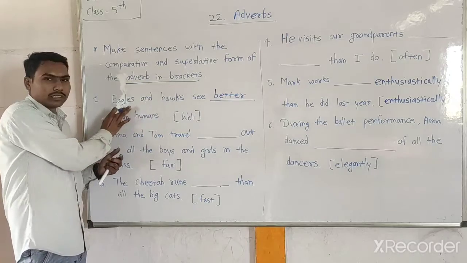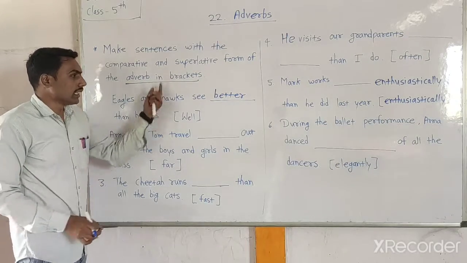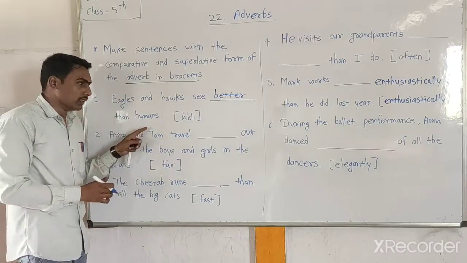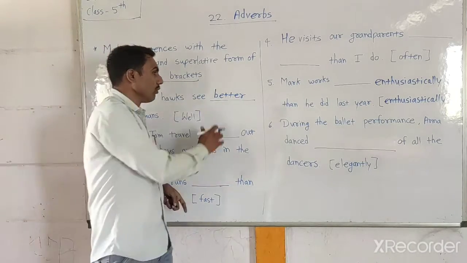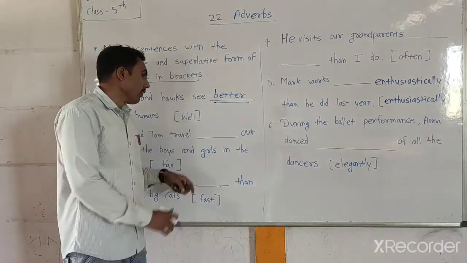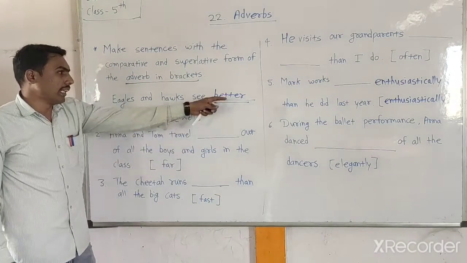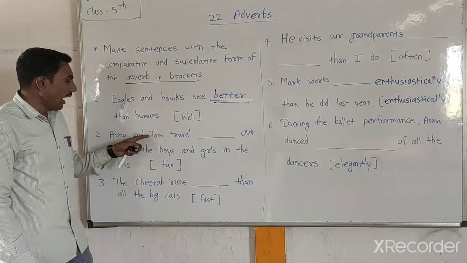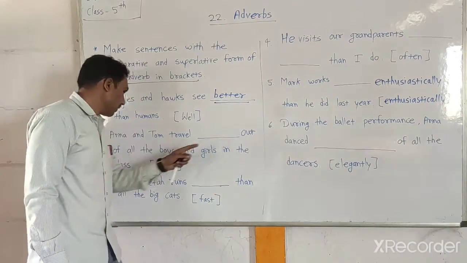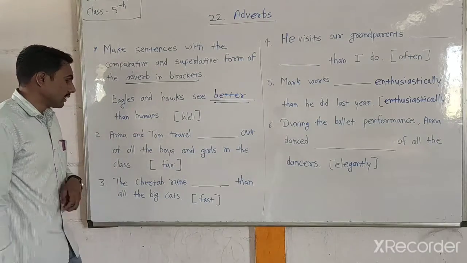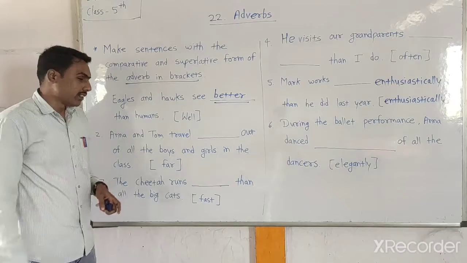Okay, these are the birds, and they are compared with humans. So we have to use the comparative form here, that is better, the comparative form of that adverb. Now the second example is here. Anna and Tom travel dash out of all the boys and girls in the class. Okay, and the adverb is far.